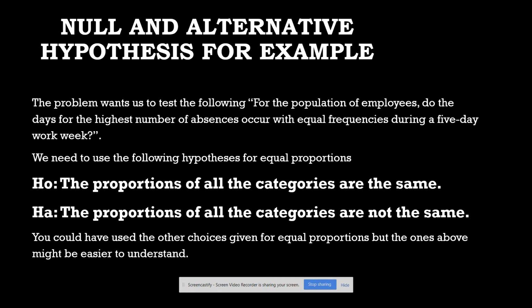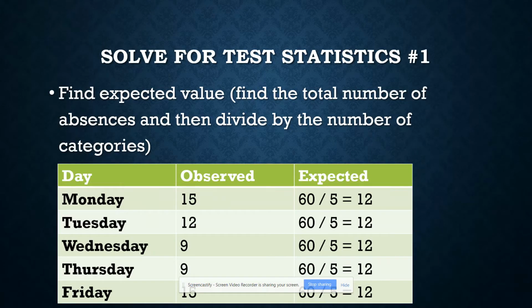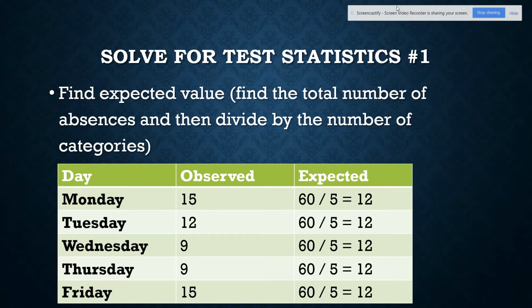Okay, so I'm going to show you how it's solved by hand, but please don't solve it by hand. All right, to find the expected values, remember I said there were 60 managers that reported. I added up all my observed values and I got 60.